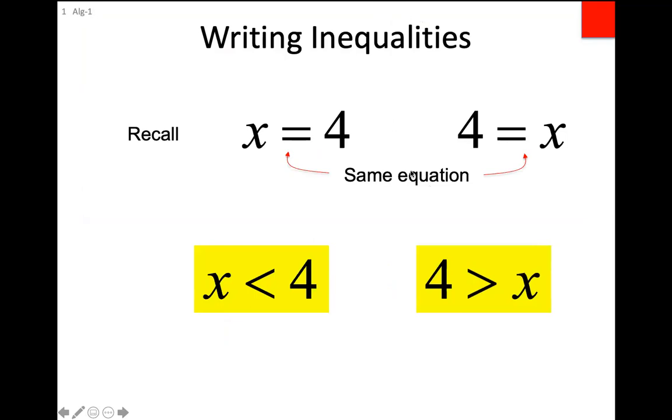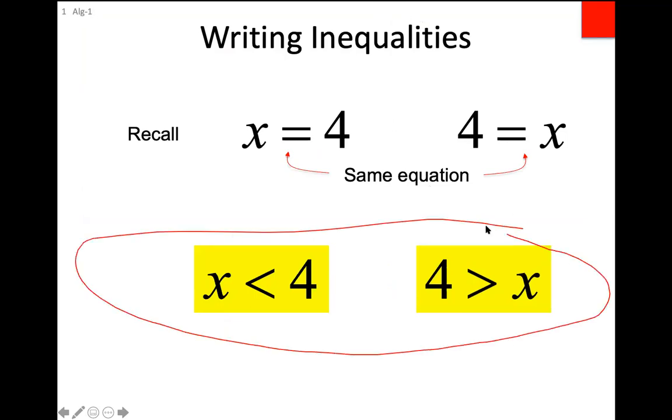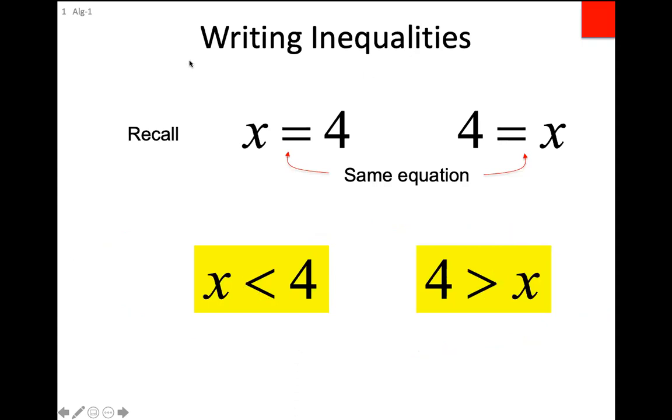So that is the second thing to keep in your head, that you can read it right to left or left to right. But if you're talking about the individual symbol, the one I'm circling right now, that is the less than symbol, and the individual symbol right here, that is the greater than symbol. All right, so that does cause some confusion at first.